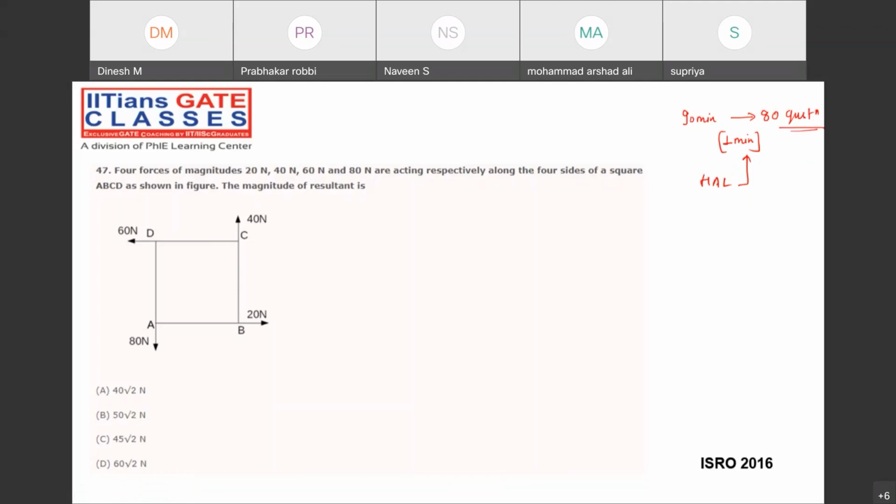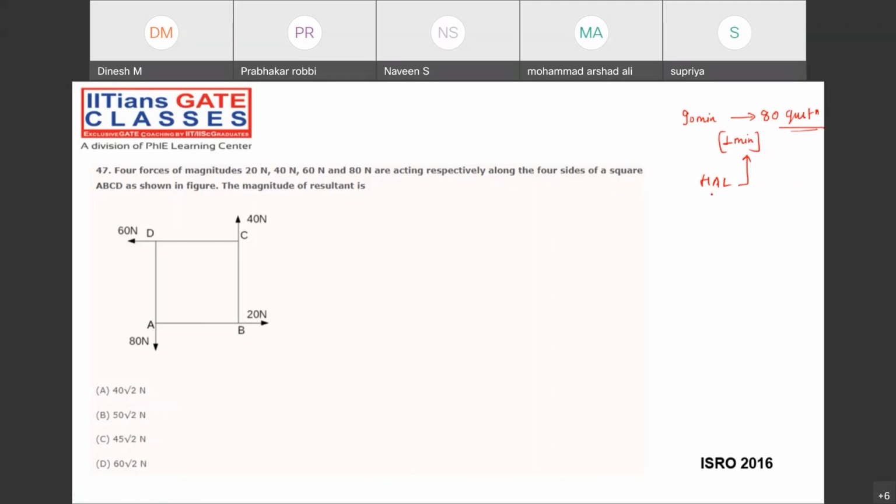Now try to solve this numerical. There is a square body, or you can take this square shape ABCD. It may be a frame, it may be any body, right? Along each side, four forces are acting in different directions. What about the magnitude of the resulting force they are asking? So any answers? A, B, C, D, what is the option? Take your time, but try to solve accurately.